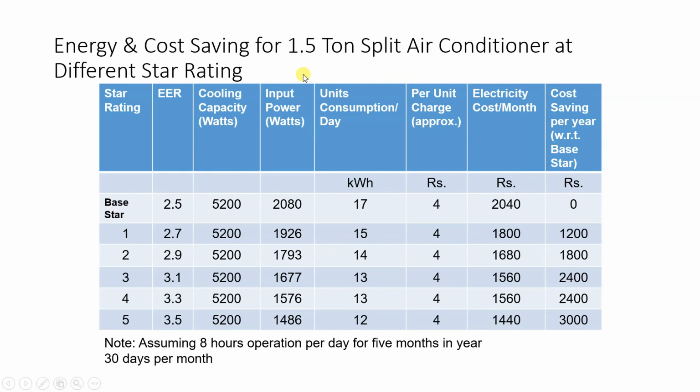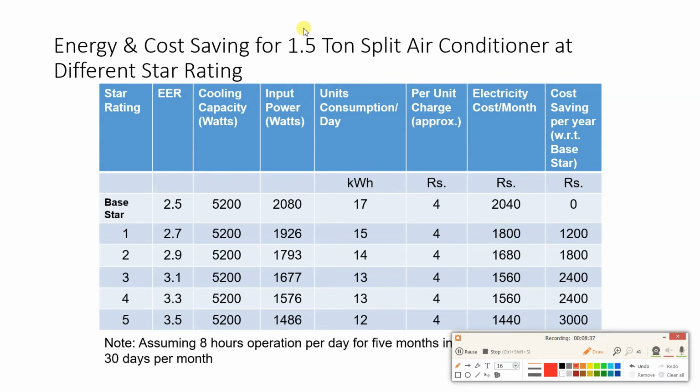Now what is the tonnage of the AC? It is given as a 1.5 ton split AC. Remember that when you are downloading the PDF, download the one for room air conditioners, and in that you have to find split AC. Now for 1.5 ton, what will be the cooling capacity? It will be 1.5, in tons of refrigeration. You have to convert it into watts. So 1.5 into 3.5 kilojoule per second, so you multiply by 3500.